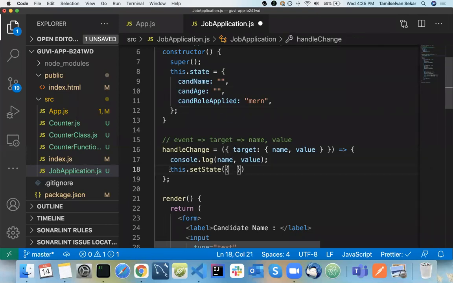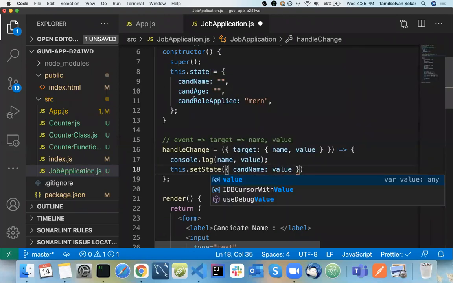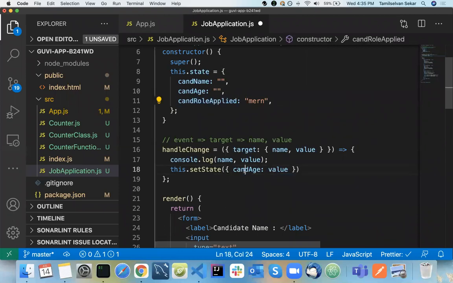If you want to update the candidate name, you apply it directly like this. The same way for age, or candidate role, you can directly have the value here. Now this particular key is dynamic, so how do you update your state with basic JavaScript?